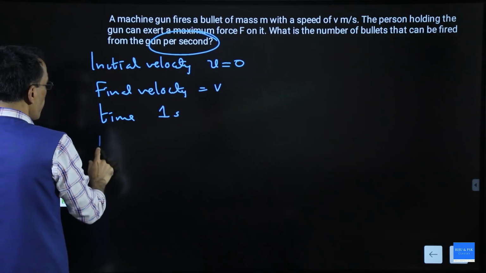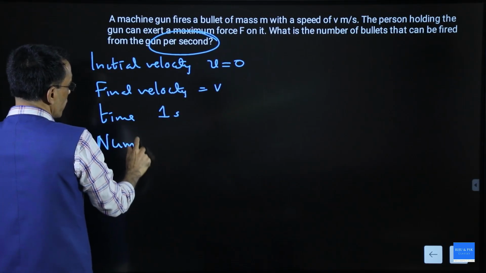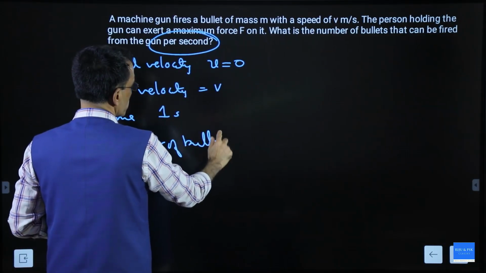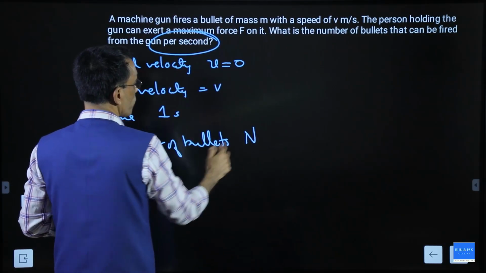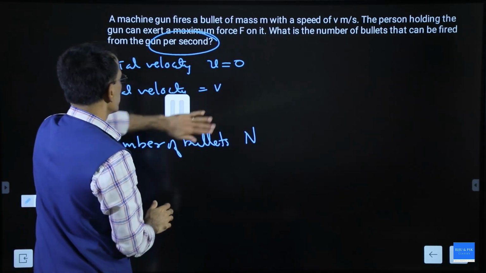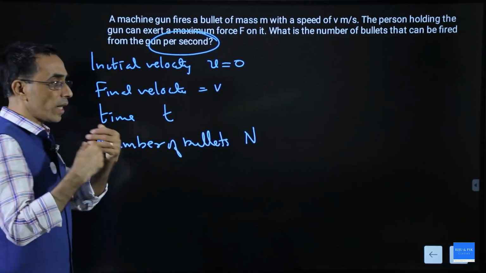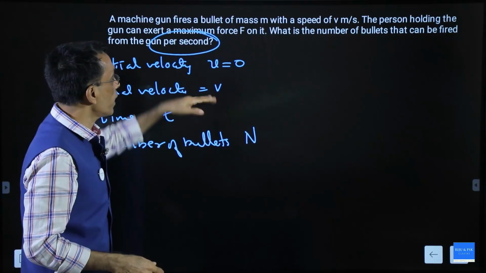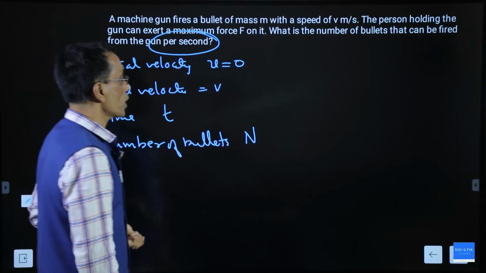Now, how many bullets are there? Let's say number of bullets is n. Let us take the time as t. So you are firing n bullets in a time t. One bullet will have a change in momentum, so n bullets will also have a change in momentum.